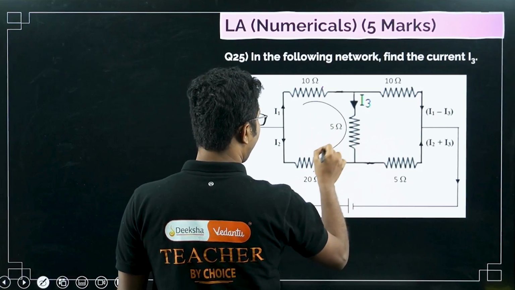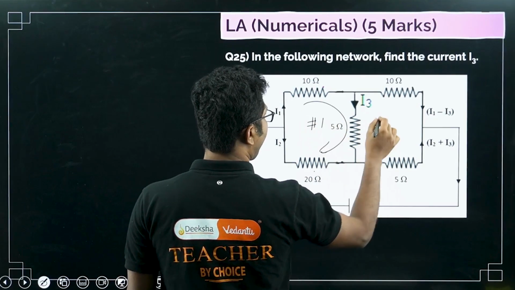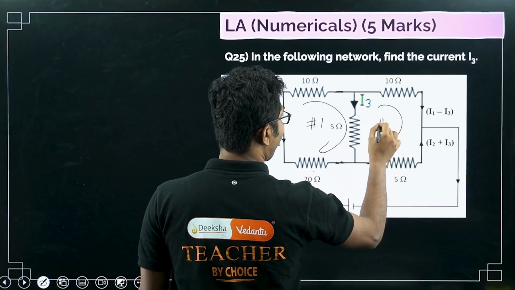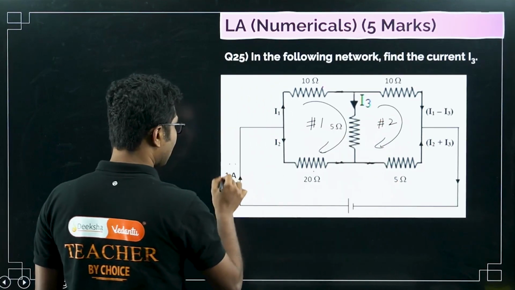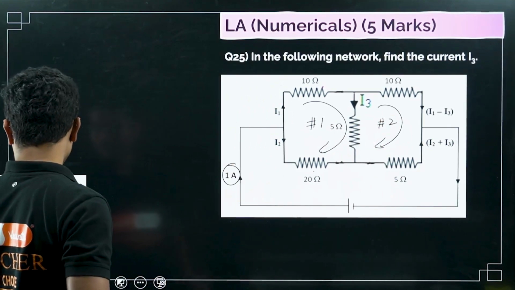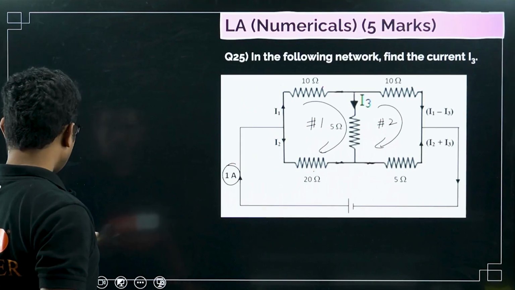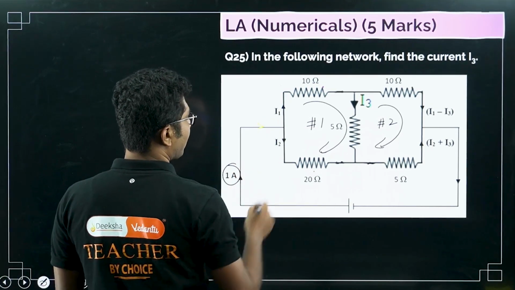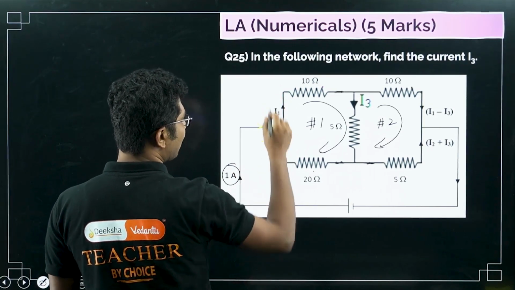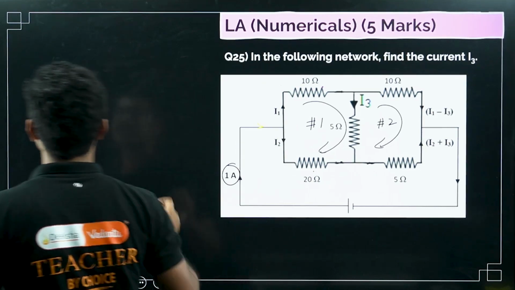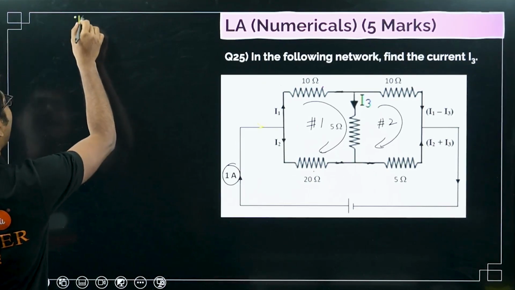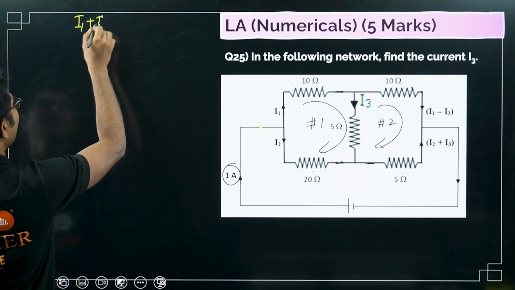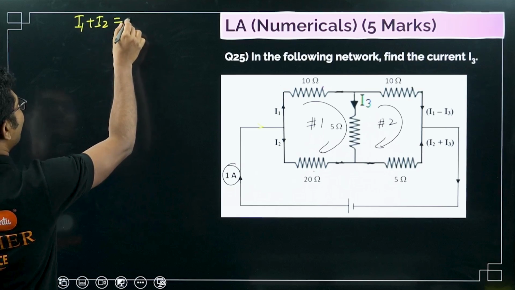Total current is I1. Incoming current is 1 ampere. Outgoing current is I1 and I2. So first we can write that I1 plus I2 equals 1 ampere.